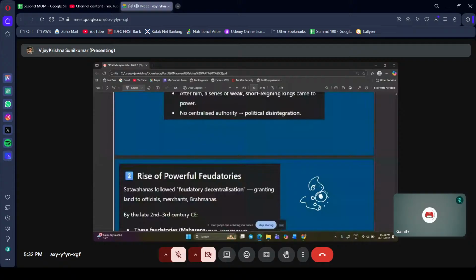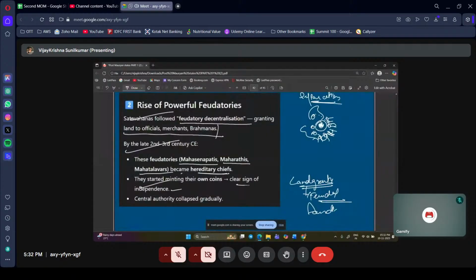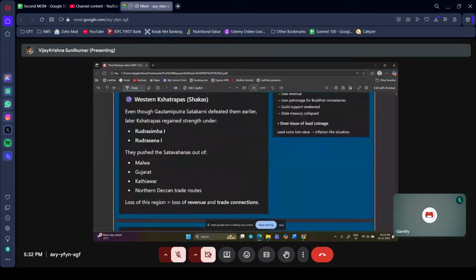Land grants led to the development of feudals, and then feudatories. Satavahanas followed feudatory decentralization, granting lands to officials, merchants and brahmanas. By the late 2nd and 3rd century, these feudatories, that is Mahasenapati, Maharathis, Mahakalavas, became hereditary chiefs. They started to mint their own coins, a clear sign of independence. Suppose this is country A and country B. When country B mints its own coins instead of using A's coins, it is independent.